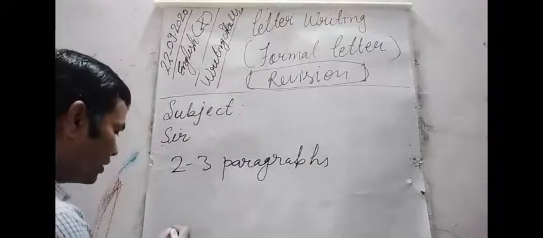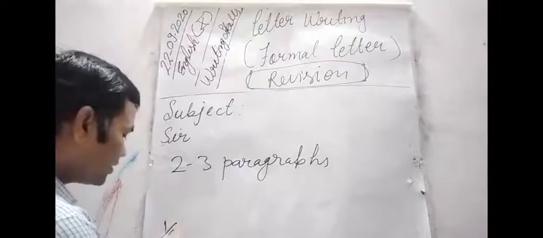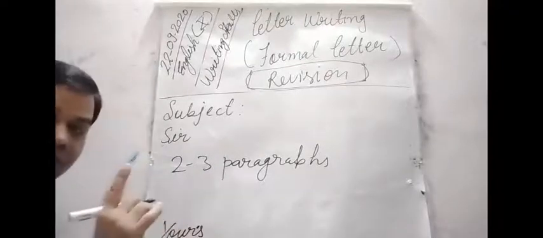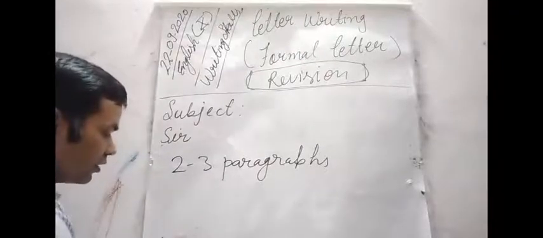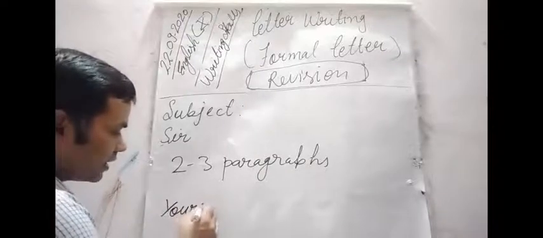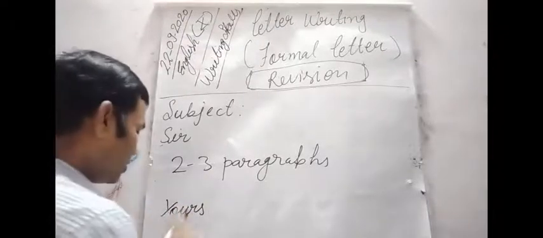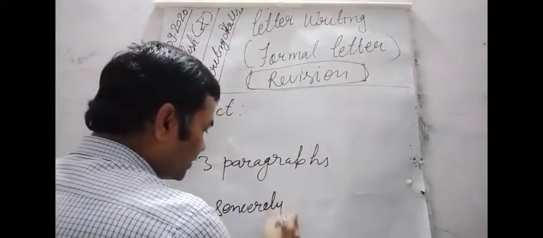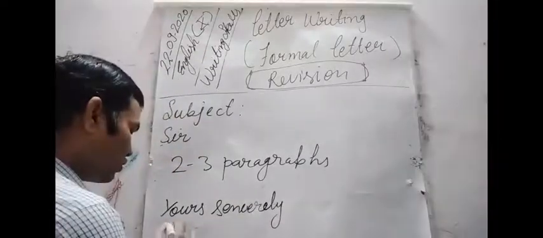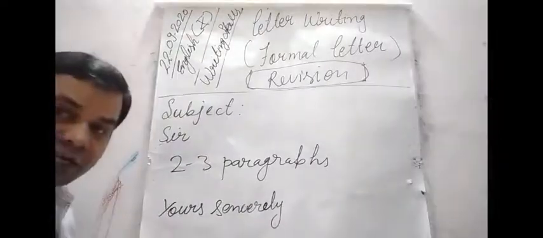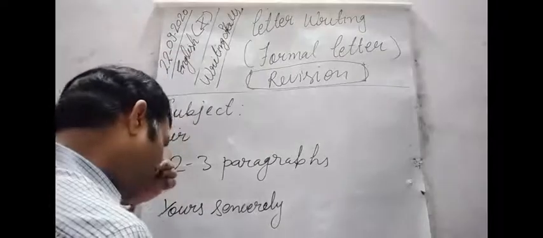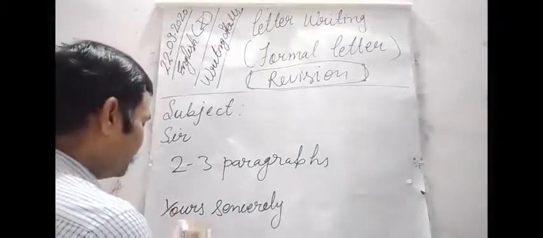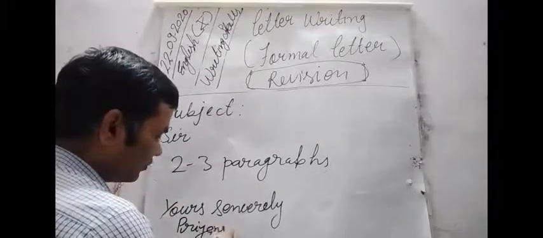you should write the subscription according to your letter. What can the subscription be? Yours. Some students write it this way, with an apostrophe. It is not an apostrophe here. In the subscription, don't put an apostrophe. Yours sincerely, then whatever name is mentioned in the letter, don't write your own name. Write the name mentioned in the letter, Priyanshu.